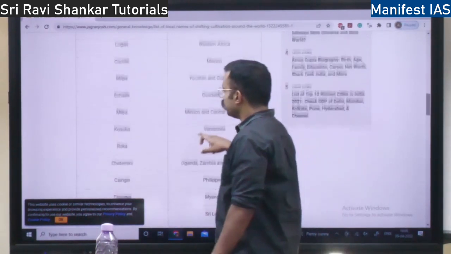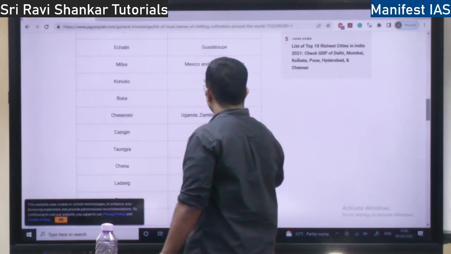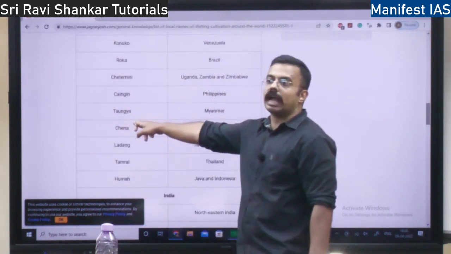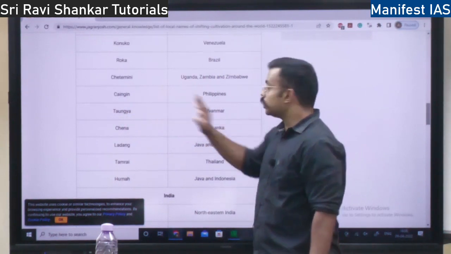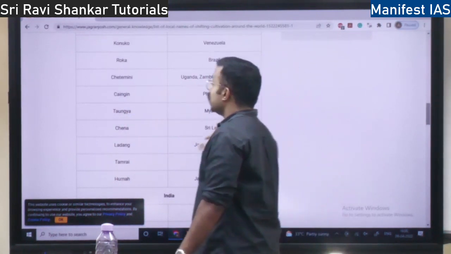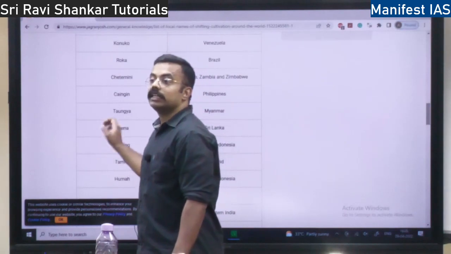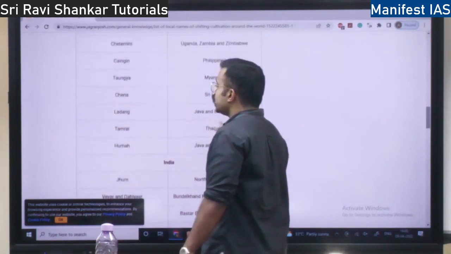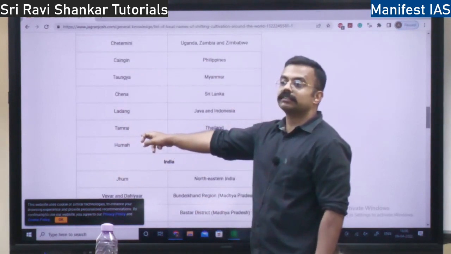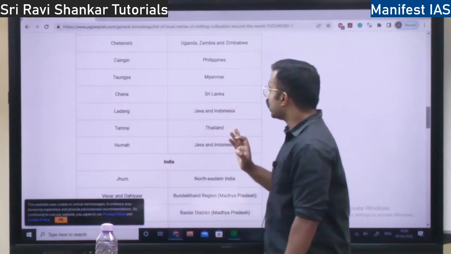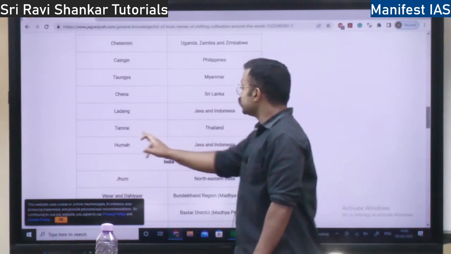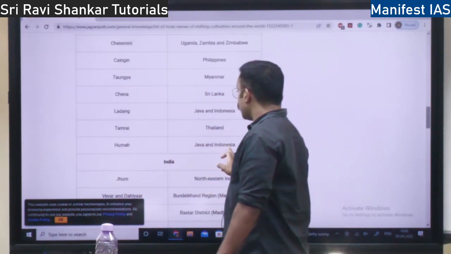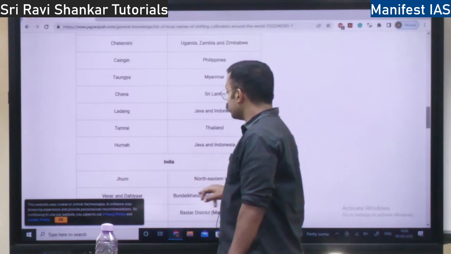Milia, Conuco, not important. Roca, Chetmini, not important. In Myanmar, it is called Tongia, important. In Sri Lanka, it is called Chena, important. In Indonesia, it is called Ladang. Thailand, it is called Tamrai. Tamrai, important. In Java, Indonesia, it is called Huma.